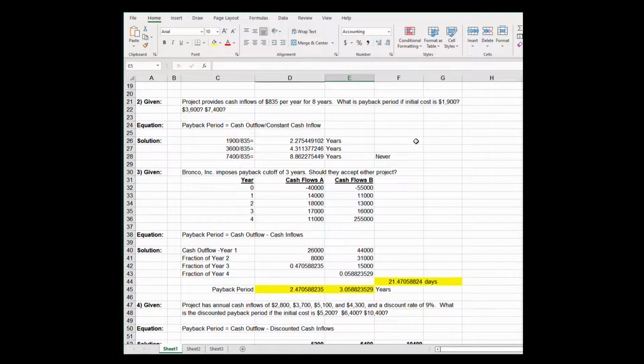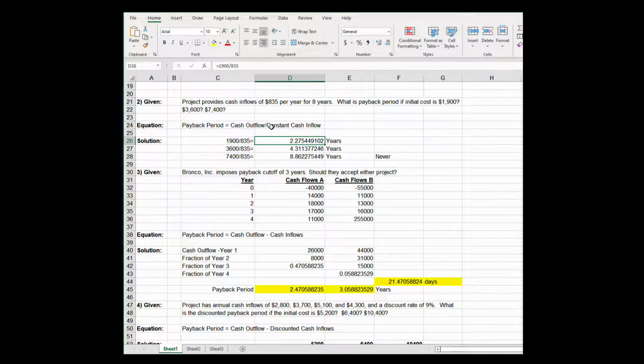In problem number 2, we have a project providing cash flows of $835 per year for 8 years. What's the payback period if it costs initially $1,900? How about $3,600? How about if it costs $7,400? How long does it take to pay your CFO back? So since this is an annuity of $835 a year, I can just divide the outflow by 835.